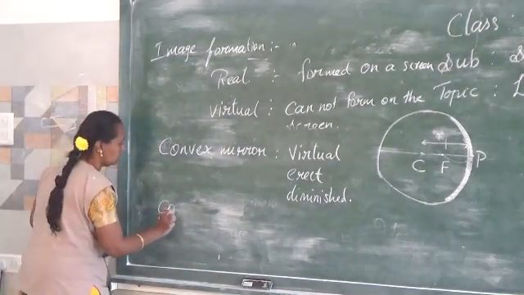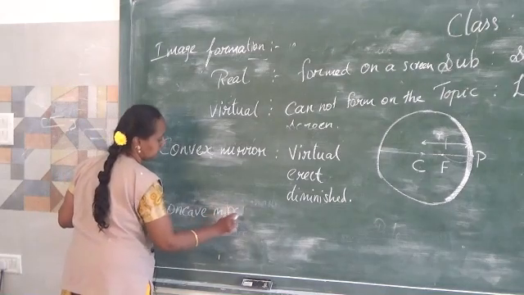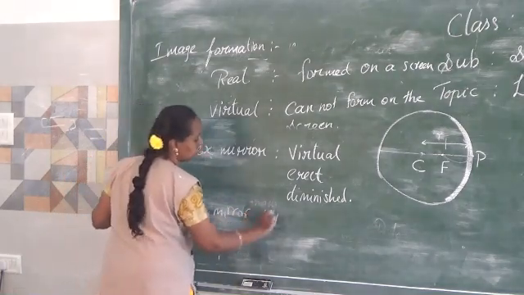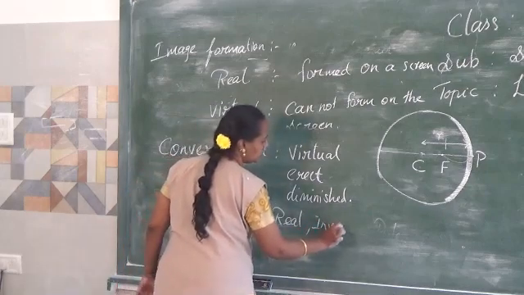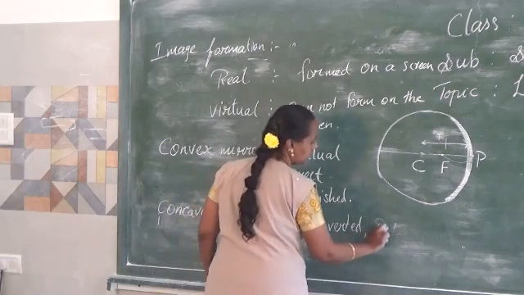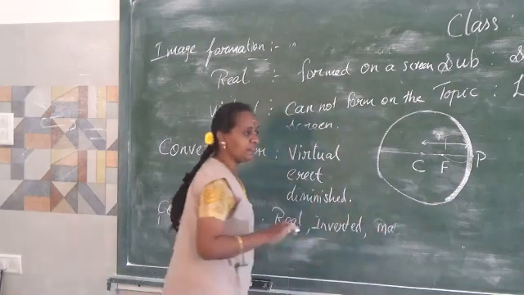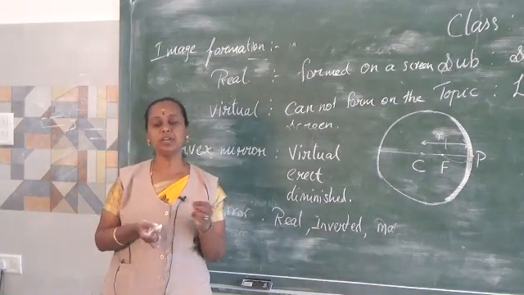Whereas a concave mirror will produce a real, inverted image. It will produce magnified and diminished images, depending upon the position of the object.